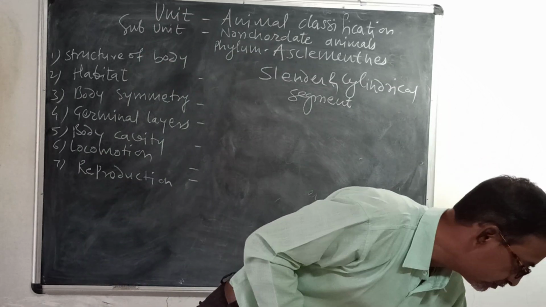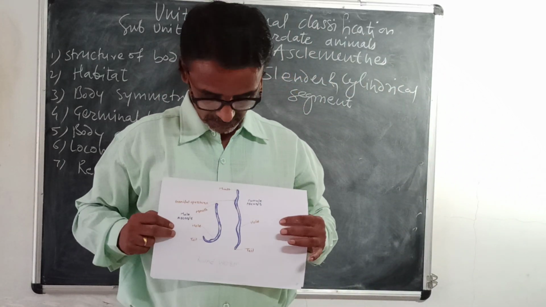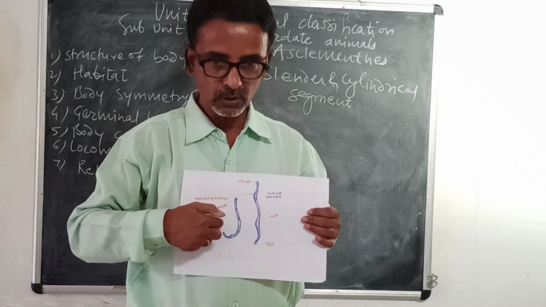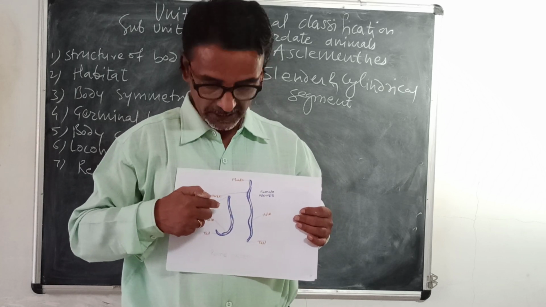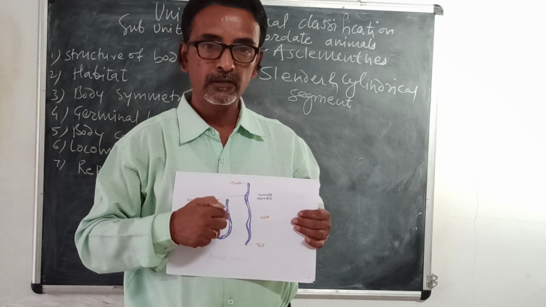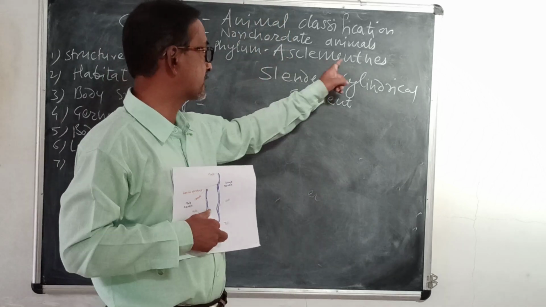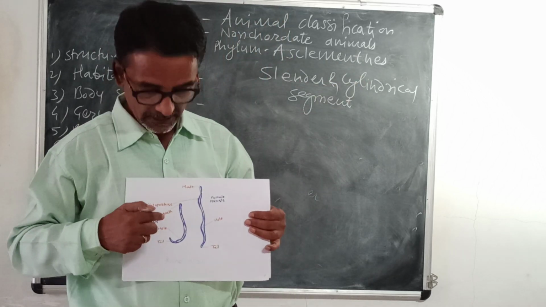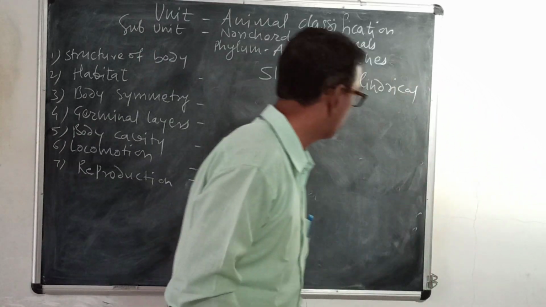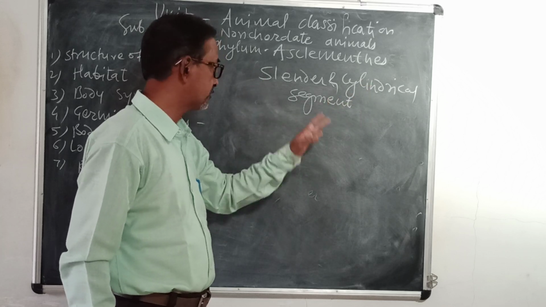Let us see the diagram of this animal, Ascaris. Here two Ascaris are shown, one male and one female. These are examples of this phylum. Phylum Aschelminths, and example is Ascaris. So the body is cylindrical, non-segmented.